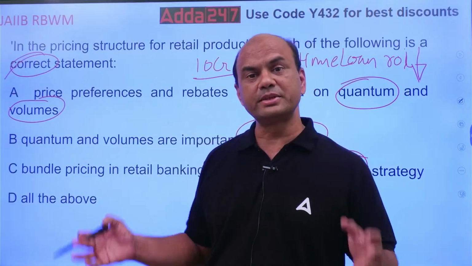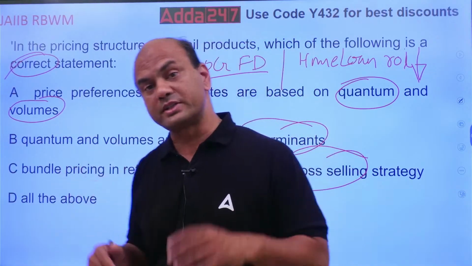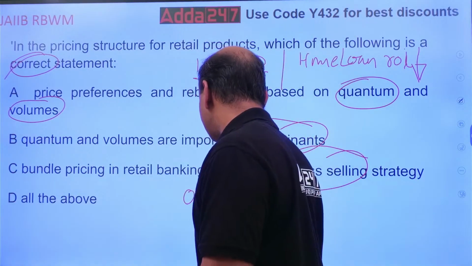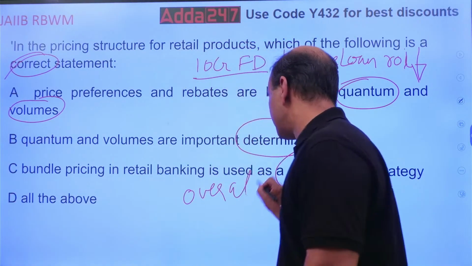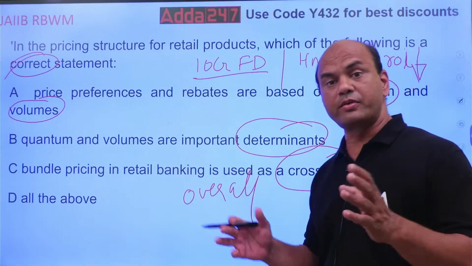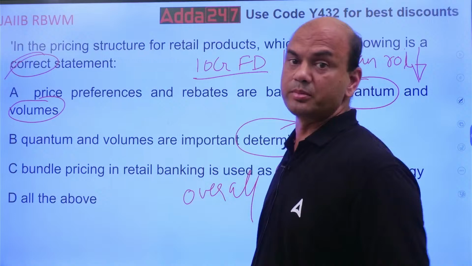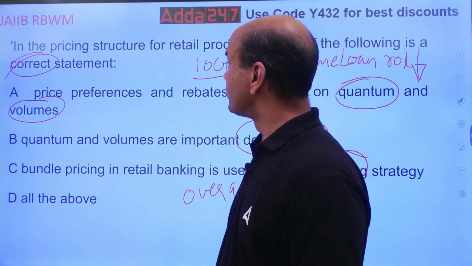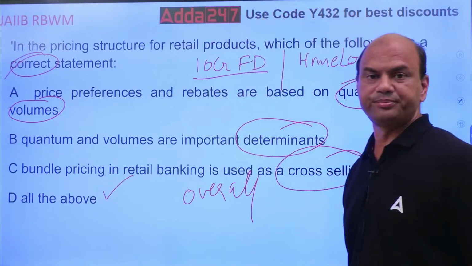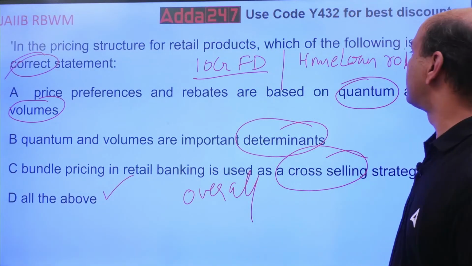So bundle pricing means combining so that overall profit, see the logic of bundle pricing is overall profit should be high. Combined profit of all the products to that customer should be high. So which of them is correct? All of the above. Isn't it? All of the above are correct.